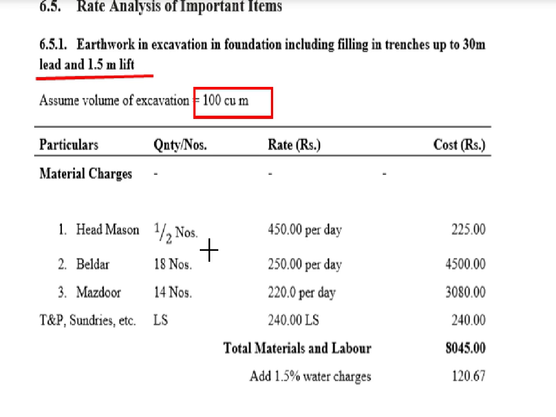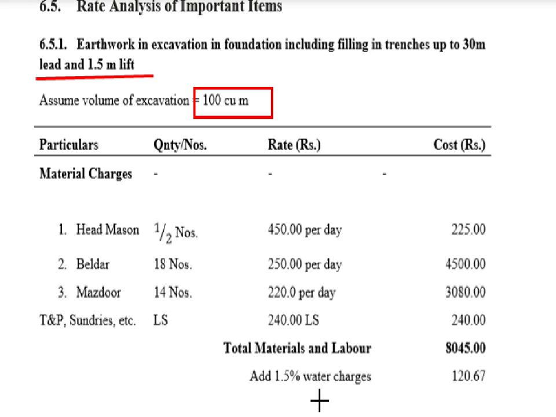Number two, beldar. Beldar is required, 18 numbers, to shift your material from where you dig out and place it over a distance of 30 meter, that costs 250 per day. Majdoor. Majdoor is 14 number, 220 per day. Tools and plant, sundries etc., that is a lump sum amount. Lump sum means that it is not specific. Okay, so that's why 240 rupees. So the total material and labor cost is 8045 in Indian rupees. Clear?